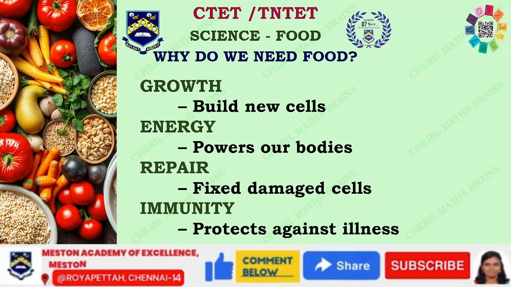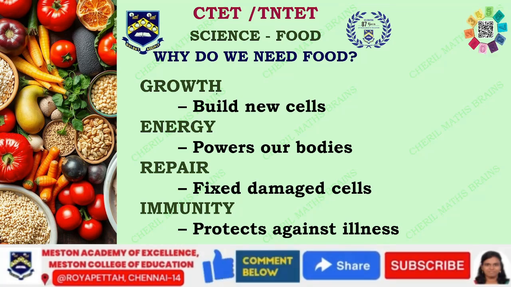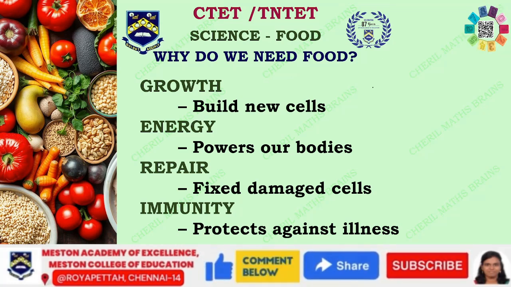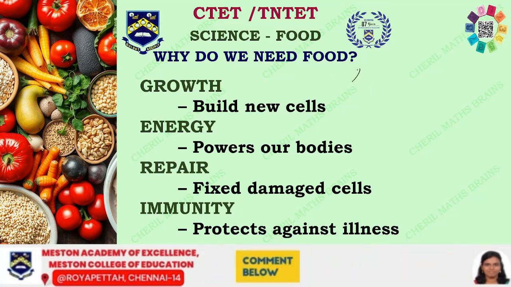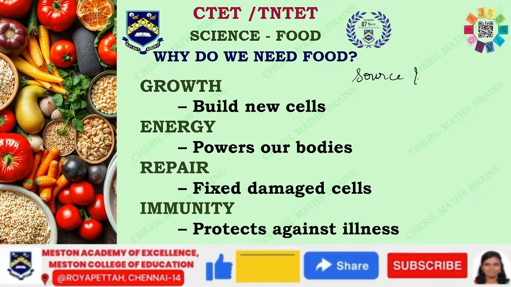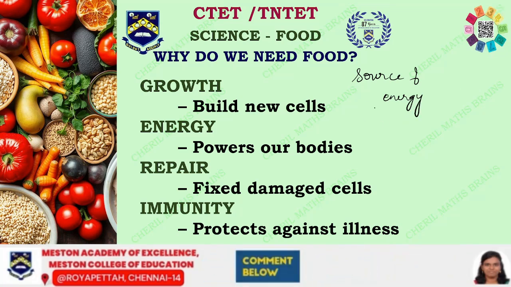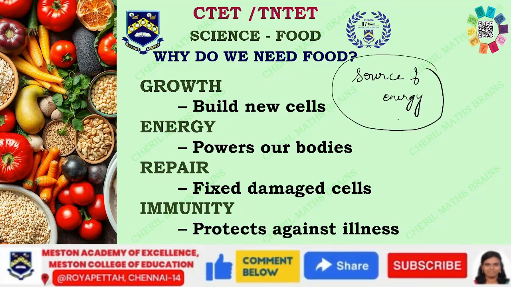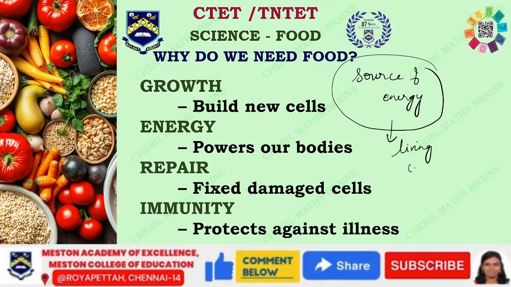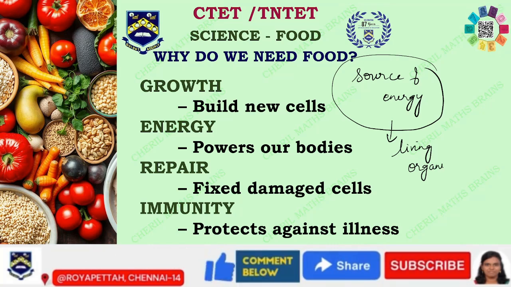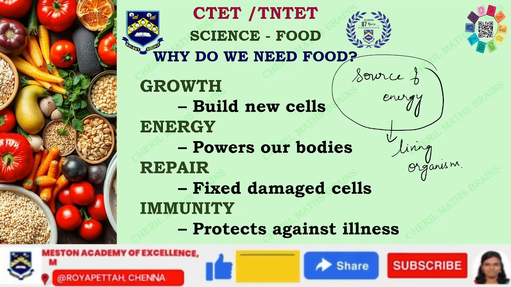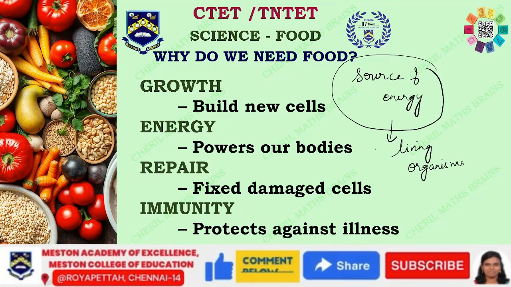So what is food basically? Why do we all need food? Food is the fundamental source of energy. So if we need energy, we all need to have food. And this food is a fundamental source of energy, not just for us, but for all living organisms. Be it a plant or an animal, it needs food to survive. This is a basic thing.